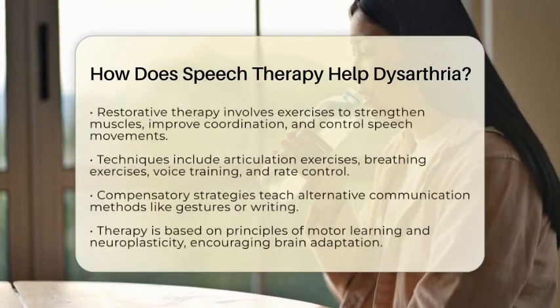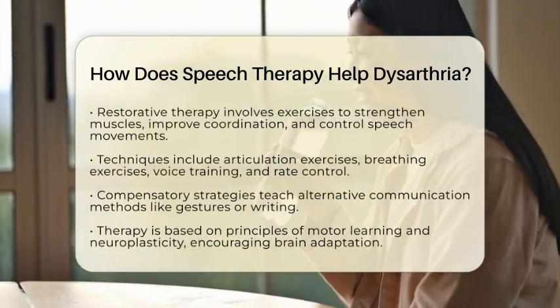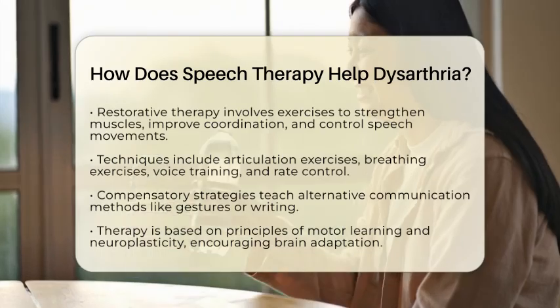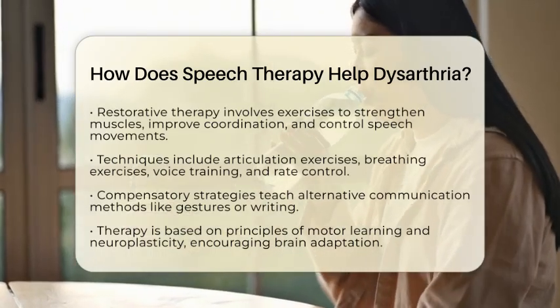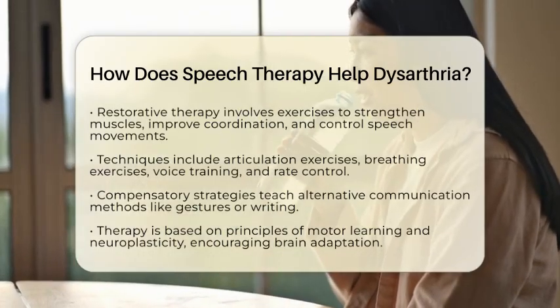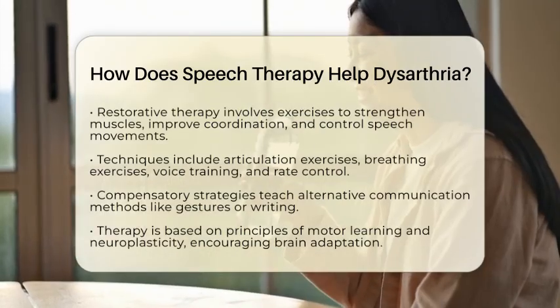For example, articulation exercises help make consonants and vowels more precise, while breathing exercises support better breath control for speaking. Voice exercises can help improve the loudness and quality of the voice, and rate control techniques help slow down speech to make it easier to understand.